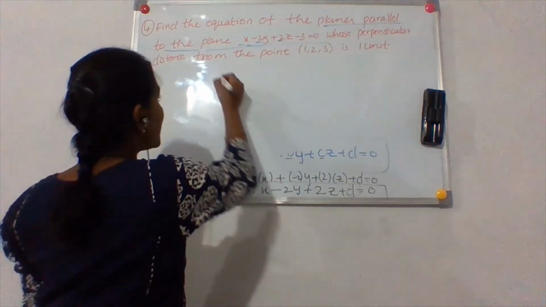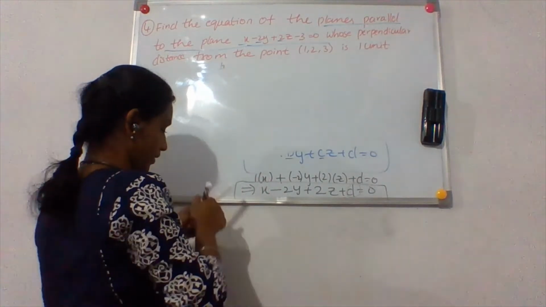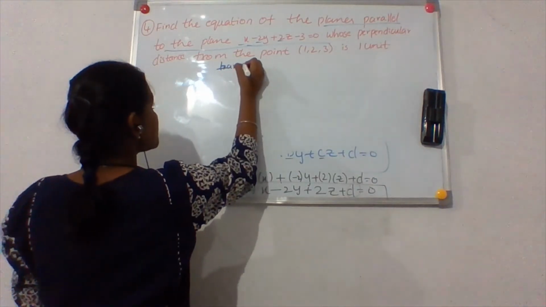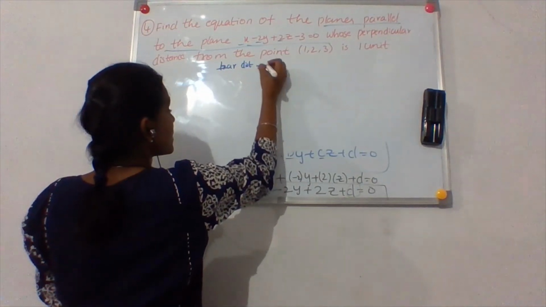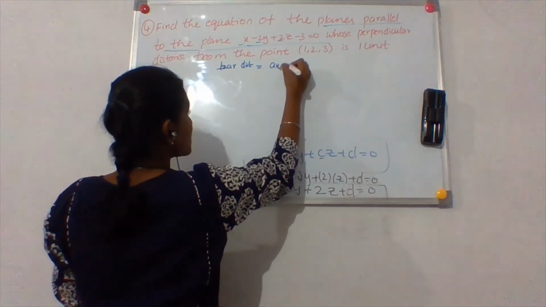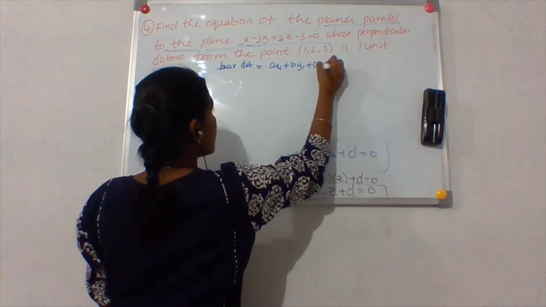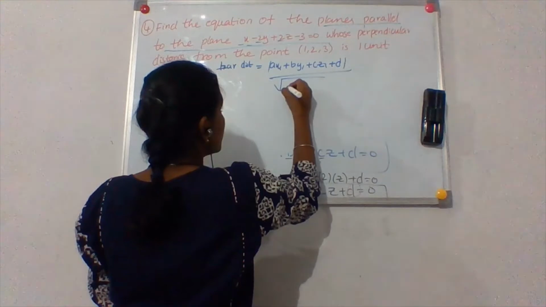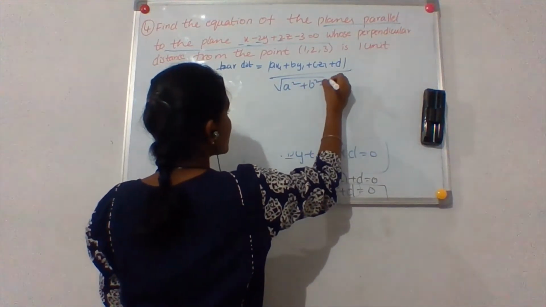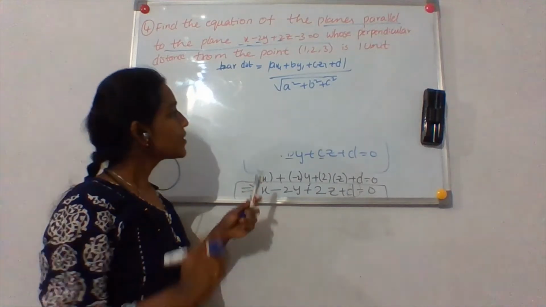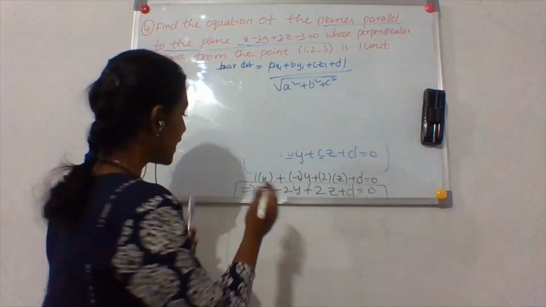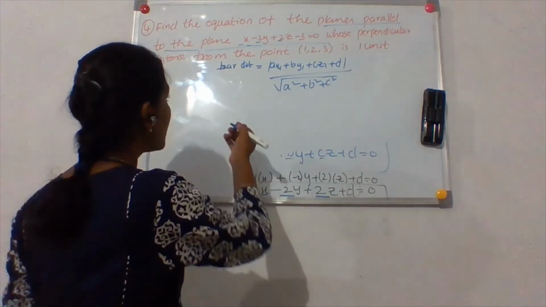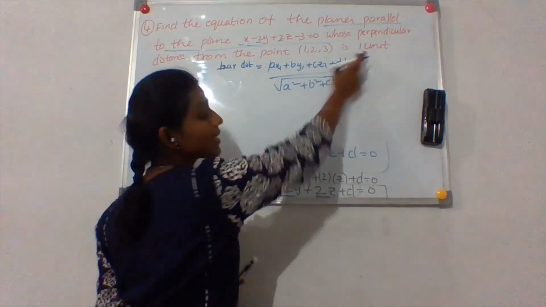So how do you find the perpendicular distance? For perpendicular distance, we have a formula. That is |ax1 + by1 + cz1 + d| by root of a square plus b square plus c square. So now I will substitute the values over here. a, b, c are 1, -2 and 2, right? So d is the only variable that must be found. The perpendicular distance is already given, that is 1 unit.